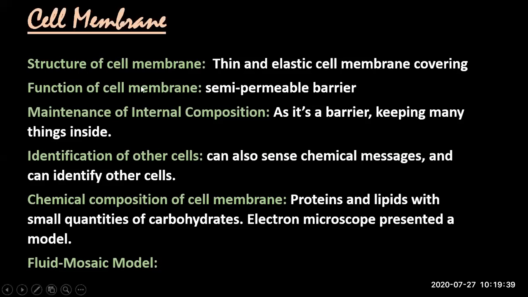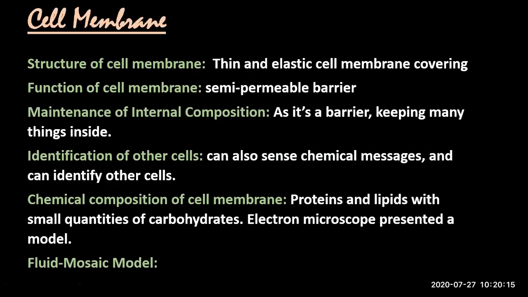Achha? These are the subheadings of cell membrane. You can write it down, and I'm not writing the complete sentence, but the first is structure of cell membrane. Then the function of cell membrane is mentioned. Then maintenance of internal composition. Then on the next page, it is identification of other cells. Then the next paragraph is chemical composition of cell membrane. Then we will talk about fluid mosaic model and the last point. So these are all the headings of cell membrane.